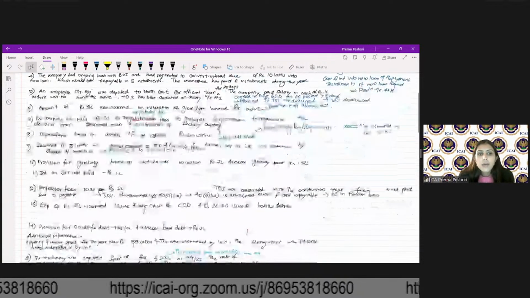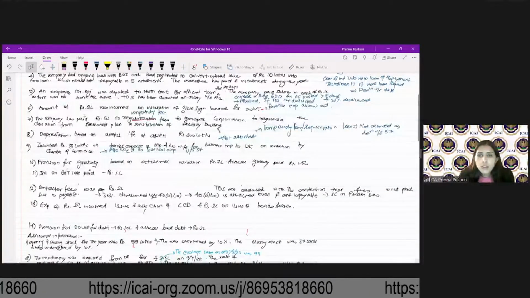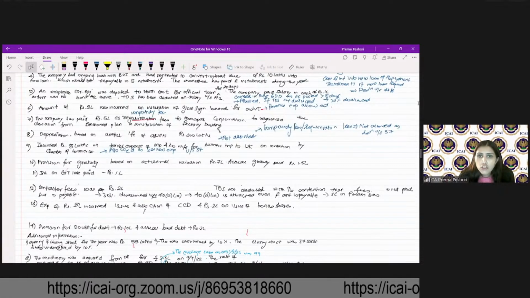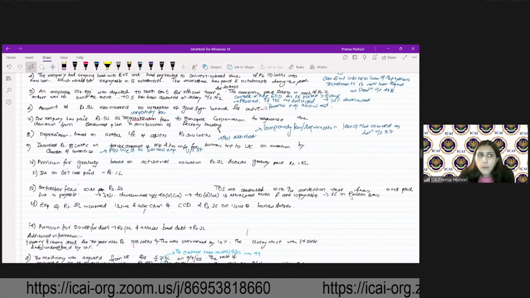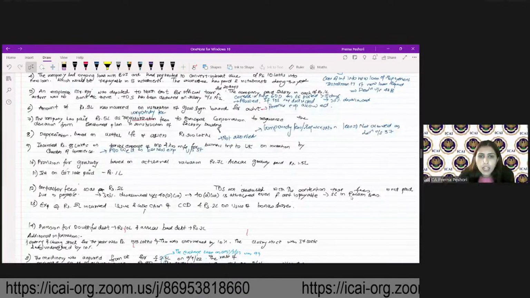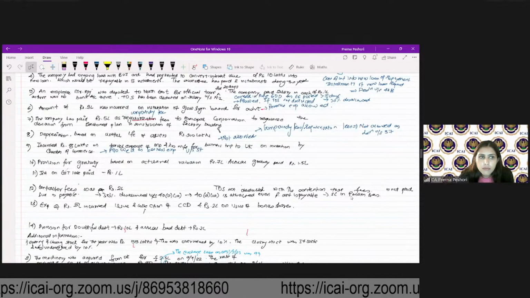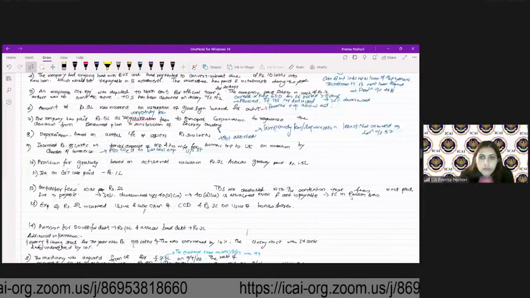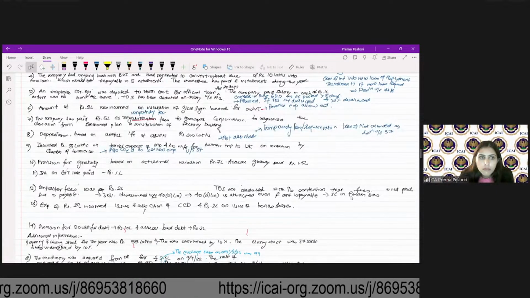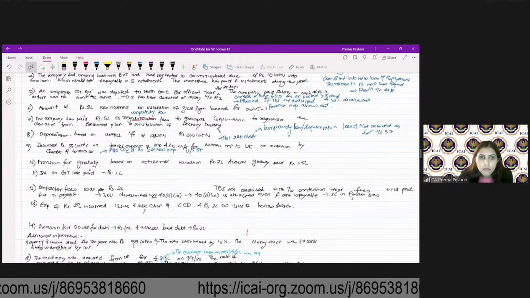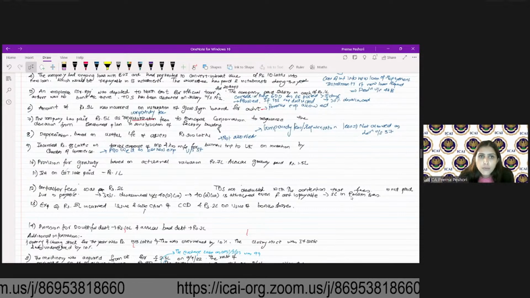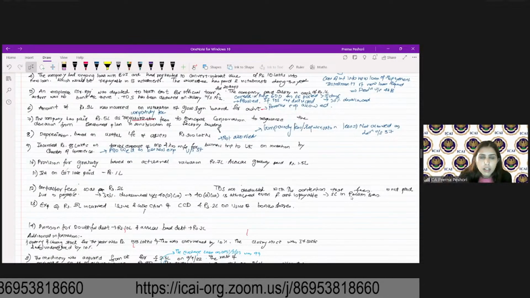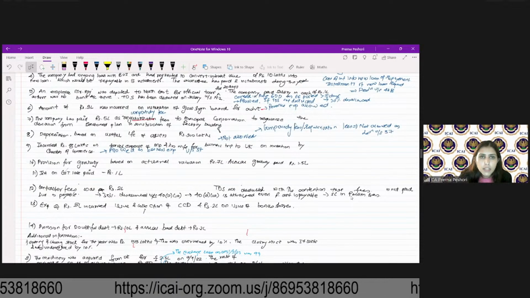Fine. Then provision for gratuity based on actuarial valuation, rupees 7 lakh. Actual gratuity paid is 1.5 lakh. Allowed, disallowed? Viraj, you have a question? You can please unmute yourself. Yes, Viraj.